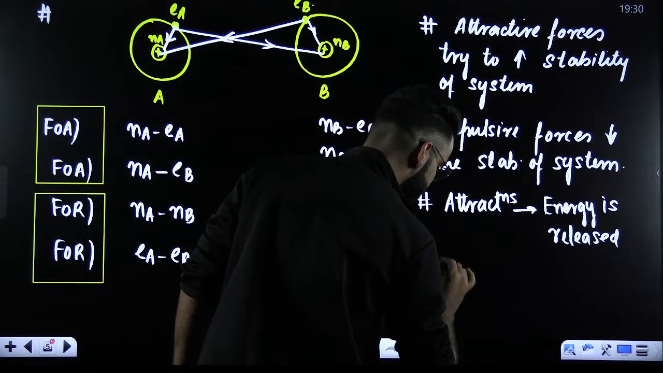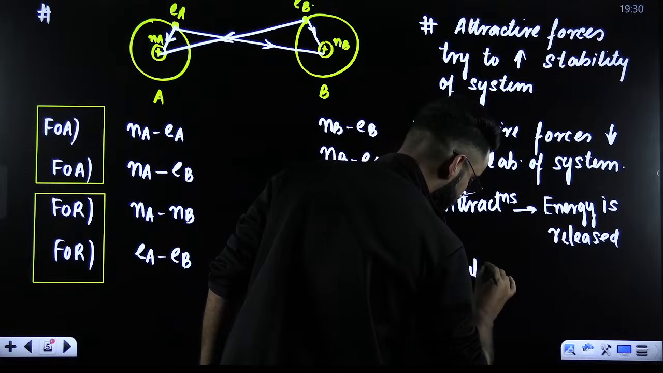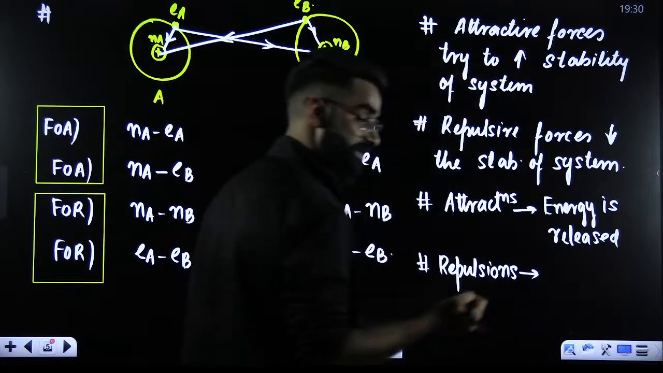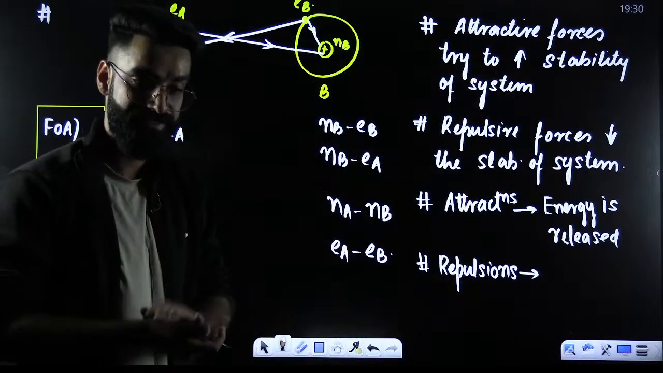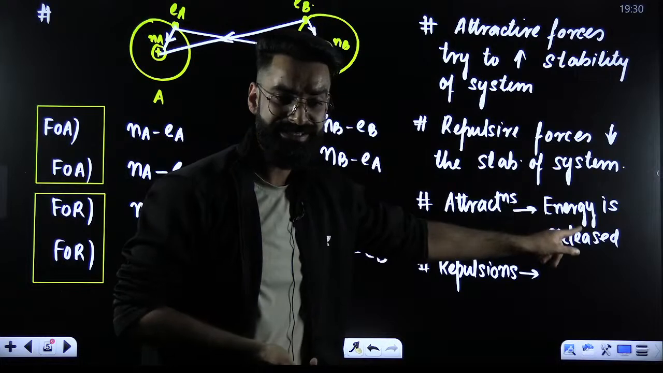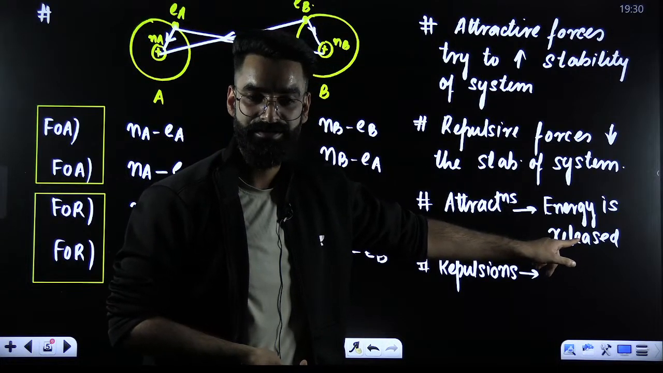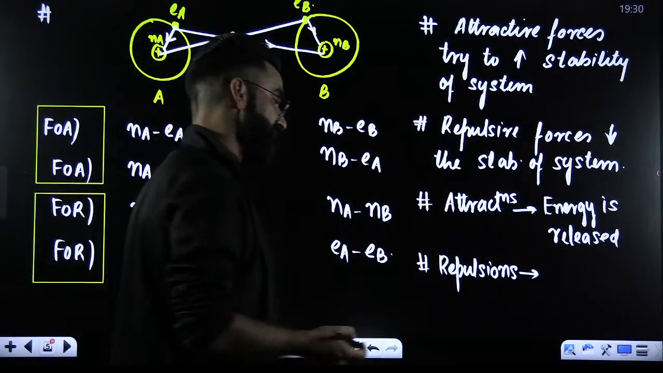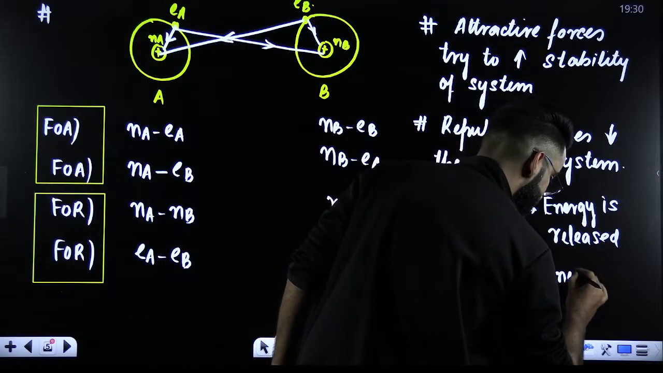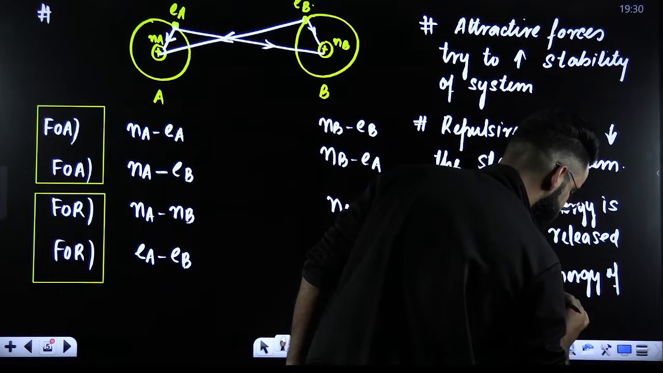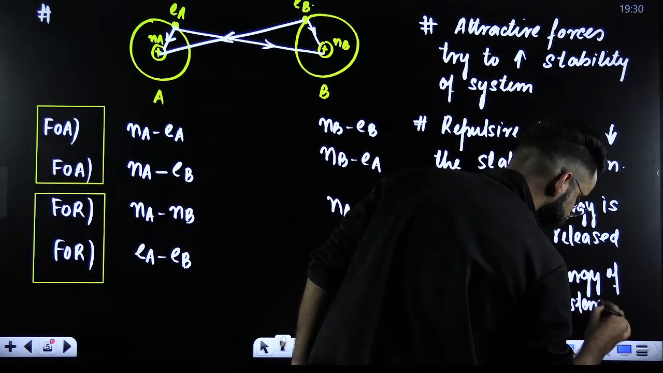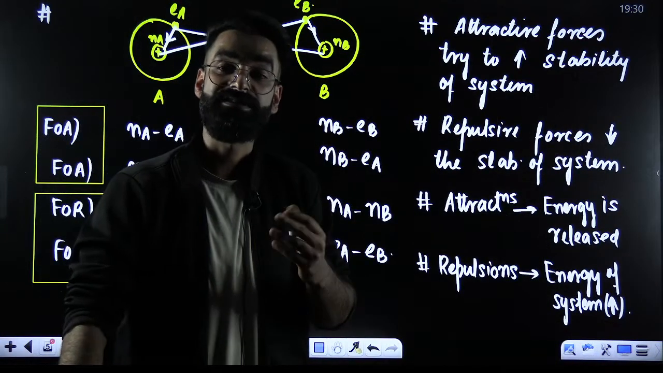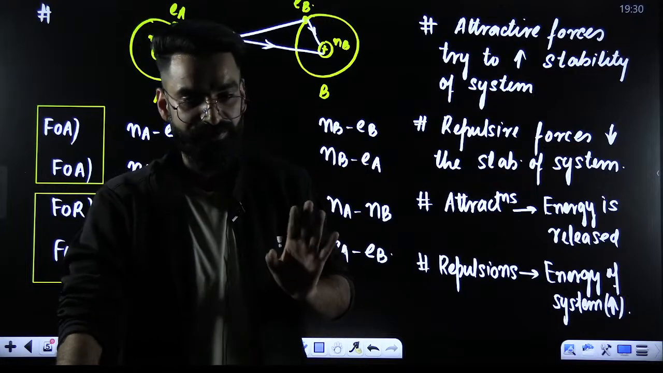Right? And whenever you see repulsions, what happens? Due to repulsions, energy of the system increases. Due to attractions, energy of the system decreases. And due to repulsions, energy of the system increases. And as the energy of the system increases, stability automatically decreases.